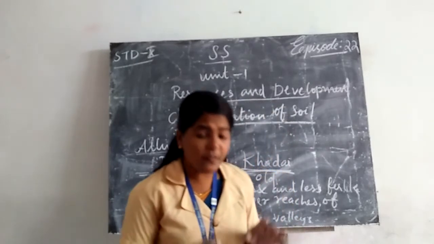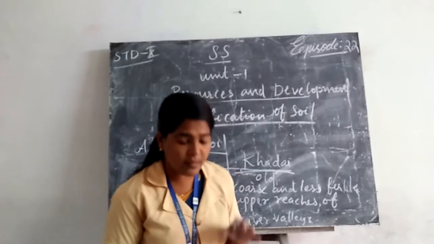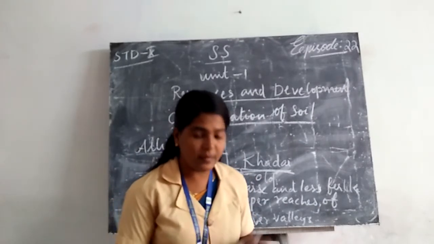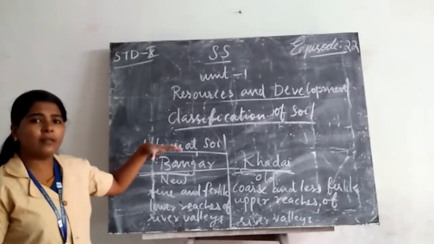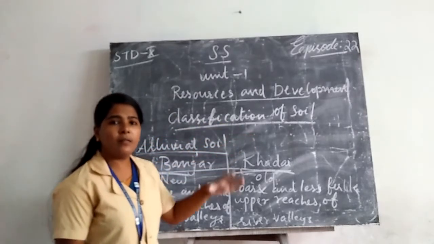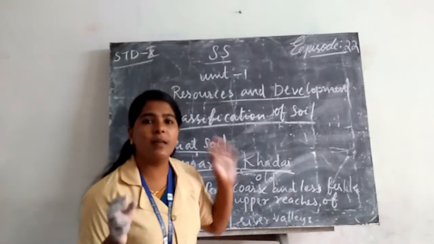Due to its high fertility, regions of alluvial soils are intensively cultivated and densely populated.